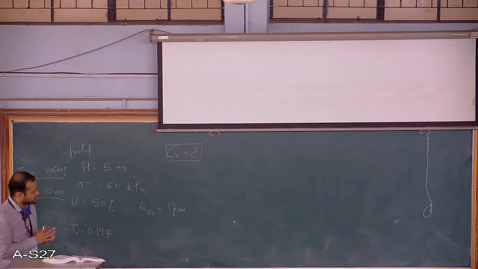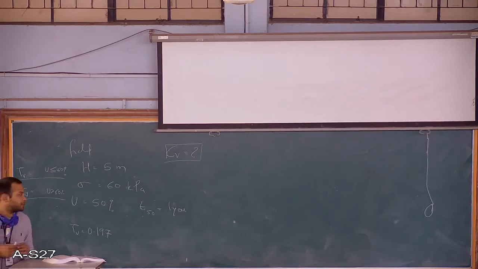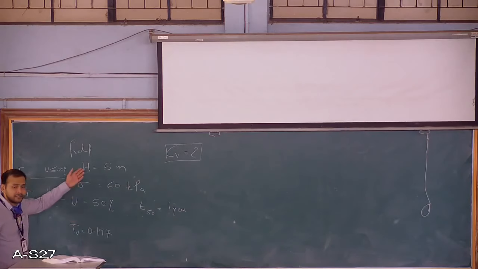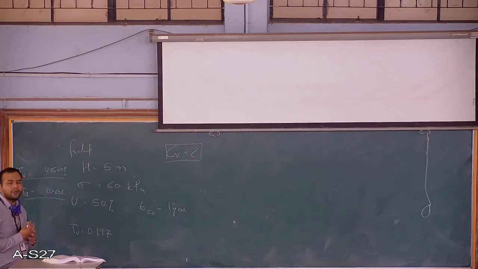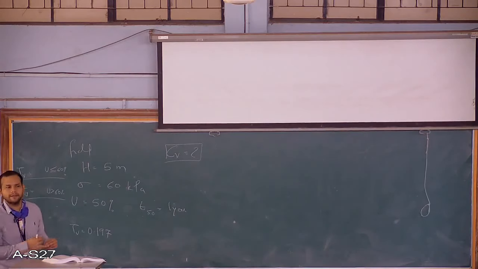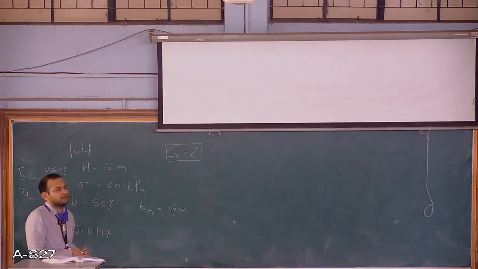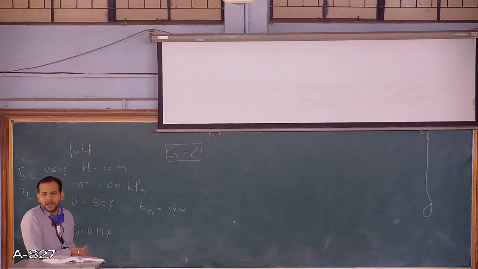Now just look at this given data and see that CV is asked. This is the given data we have. So what formulas should come into your mind? You can go back to the list of formulae we have discussed in the previous videos. I have given you a big chart which has all the formulae required or involved in this unit. So you can go back to that chart and write down what formulas are involved in this.